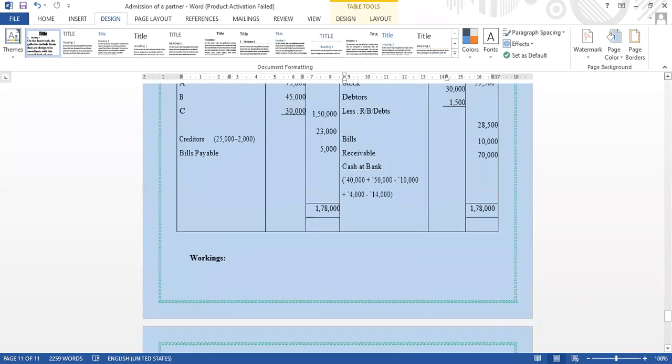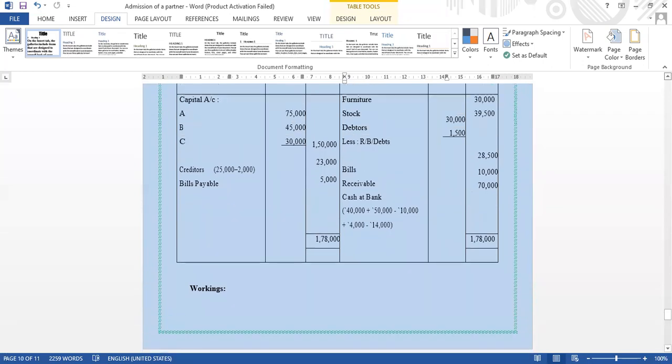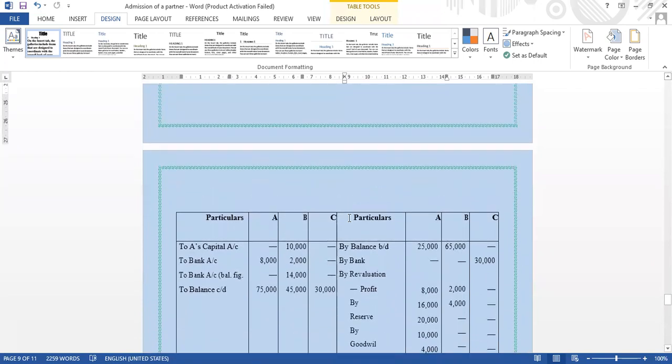For the sacrificing ratio and some other workings also I have given. Then here, particulars A column, B column, and C column. The credit side also particulars A, B, C, all the three partners. To capital is A.